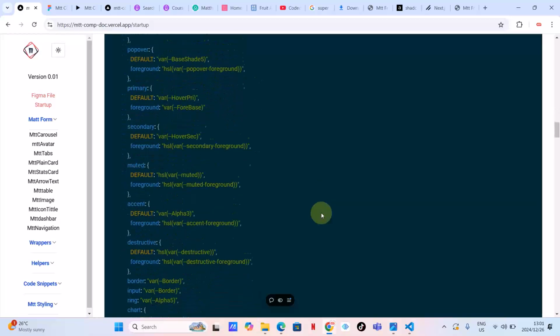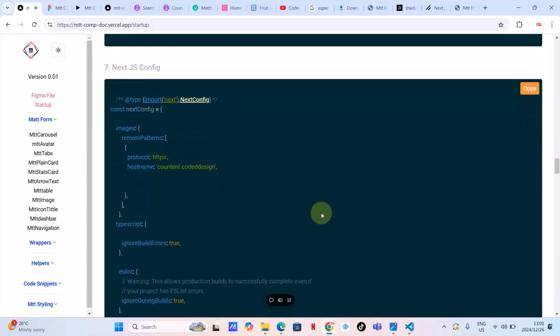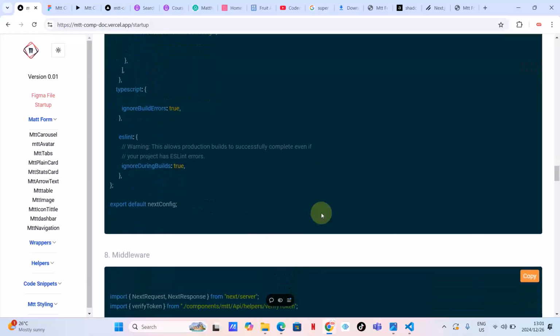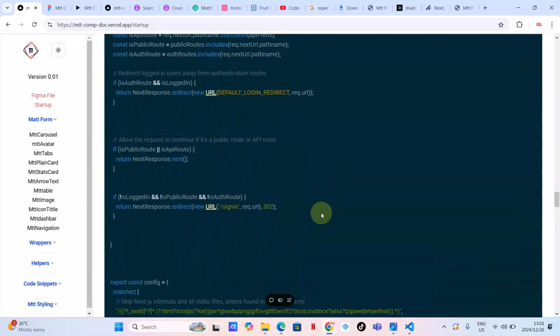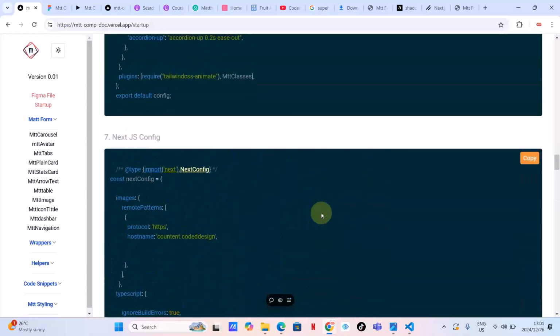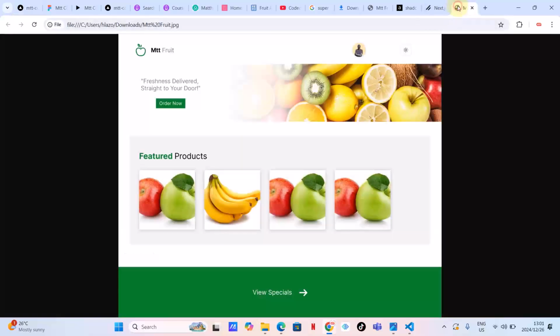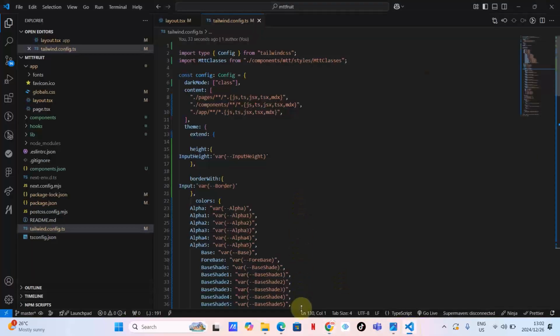Let's check step number 7. Next.js config. I don't think this stage is necessary for now, including the middlewares and other things. We will continue with other things later. For now we are going to create a simple page. This is a simple page, and I don't think it will need other things.